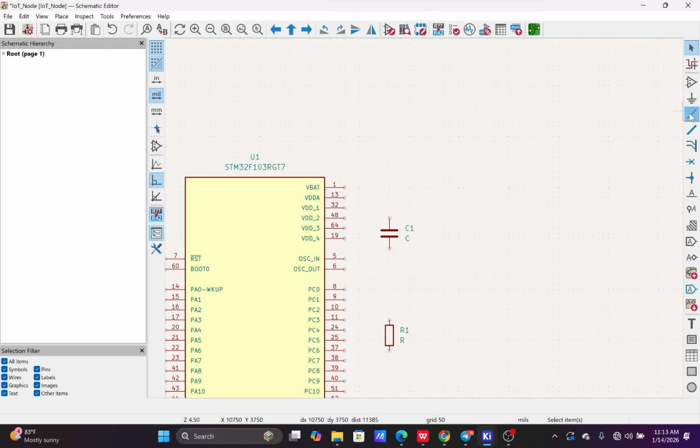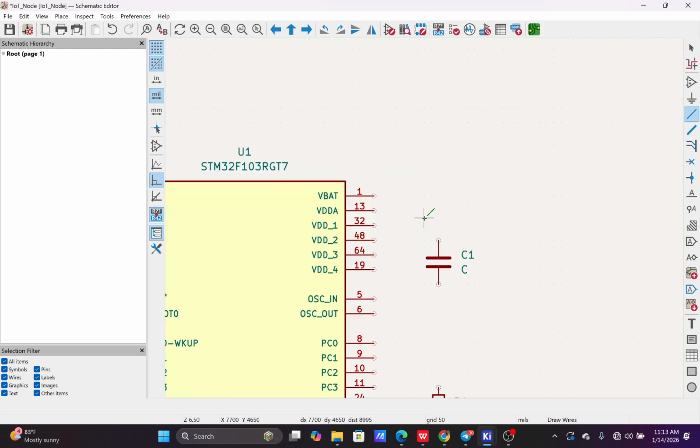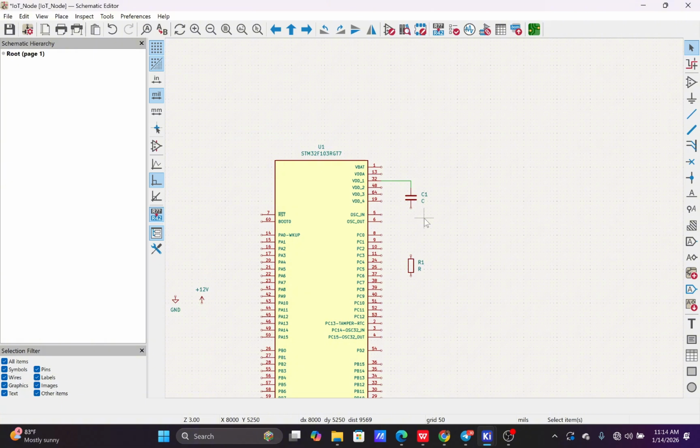So draw wire. I can click on it. Once I'm on it, I come to the point where the pin is and click once, and the connection has been established. Then let me say I want to put it at this point. Once it's there, I click once also, and I've established my connection. So let's say I need to put my ground here.